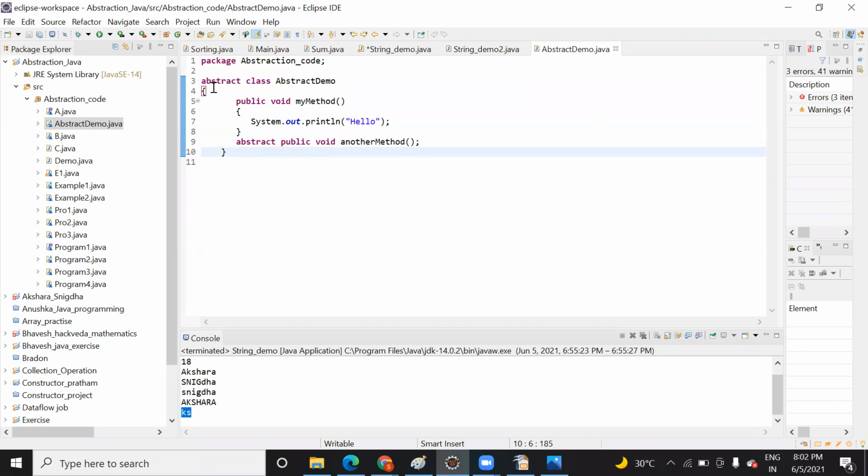Abstract is a keyword that when you add it to any class, that class will become an abstract class. Or you can say, when the class has an abstract method, that class is called an abstract class. I repeat once again, when the class has any abstract method, that class is called an abstract class. And what do you mean by abstract class or abstract method? When you declare any method as abstract, it means that you will not provide a body to it. Whoever inherits this class will provide a body based on their requirement.